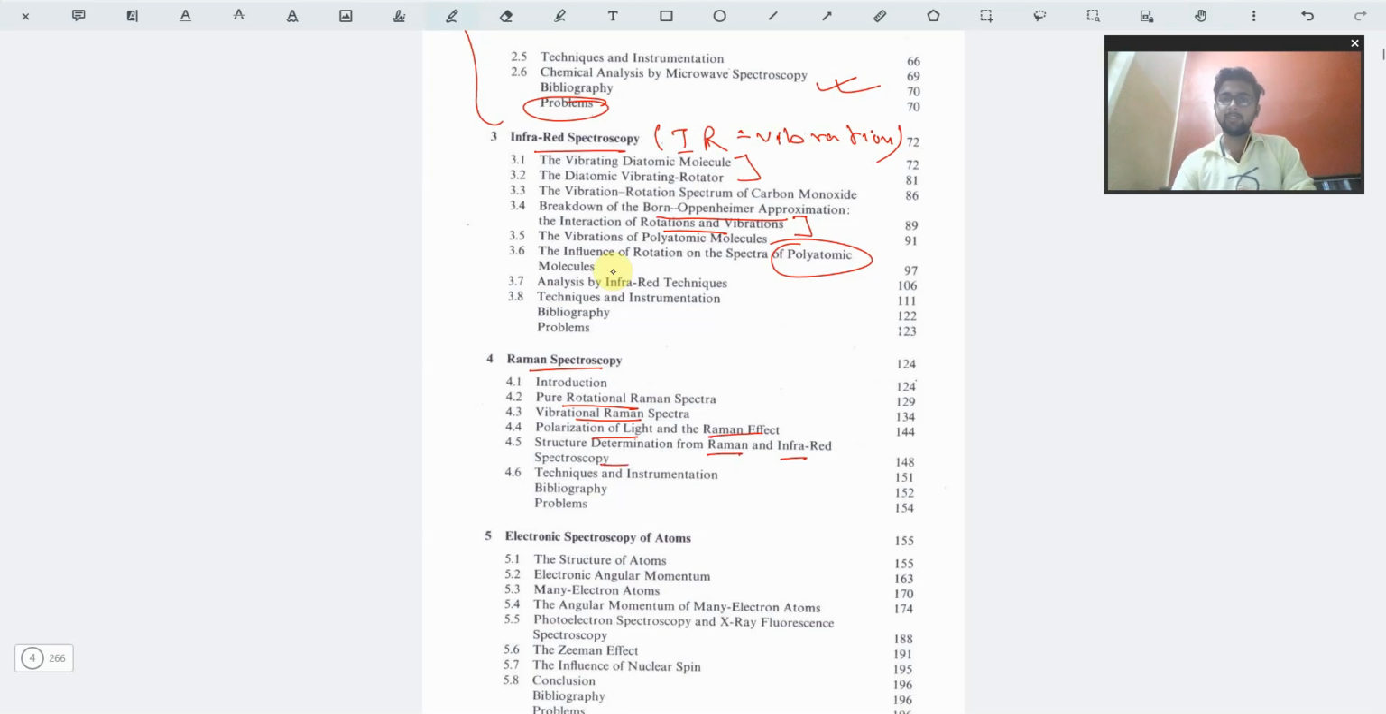This is basically the main part of this book, because obviously we are here to determine the structure of molecules by spectroscopy. So that is what we require.